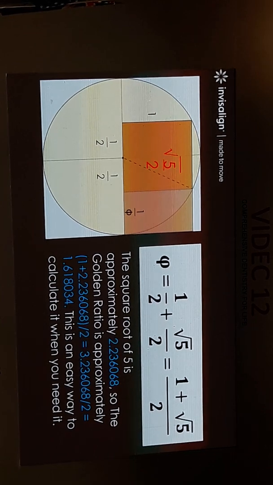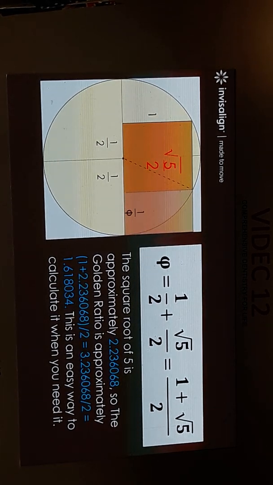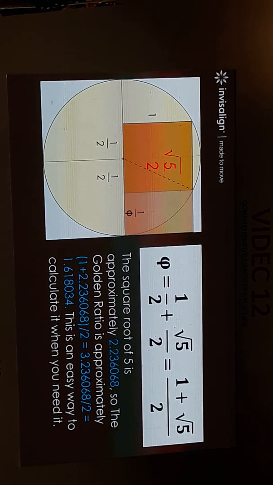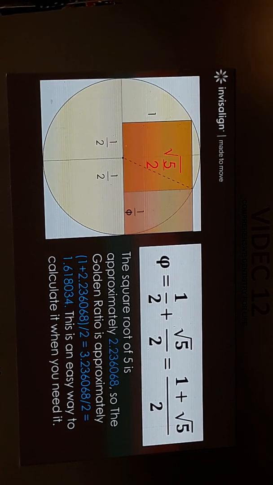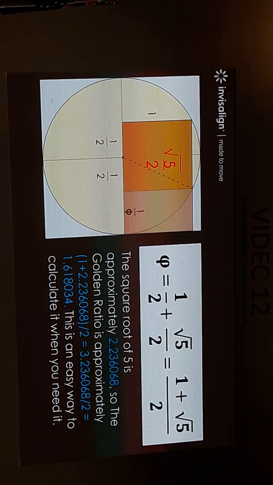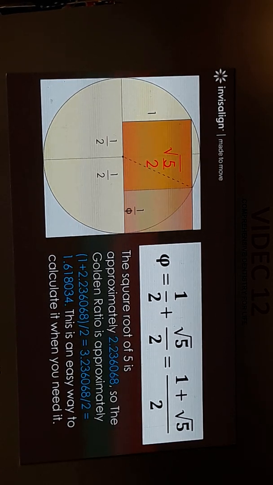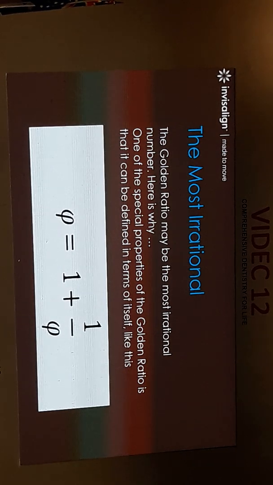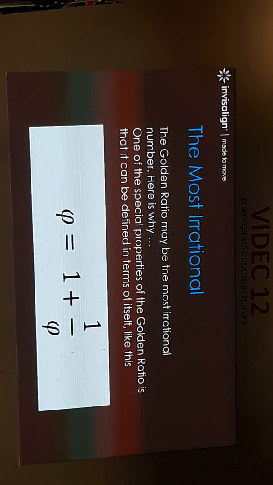And from this diagram, you can see that the phi is from this point to this point, right? And we know that this one is equal to 1, right? So actually it comes to the next equation that phi is equal to 1 plus a fraction of phi itself. So it comes to this one. See? Phi is equal to 1 plus a fraction of phi.